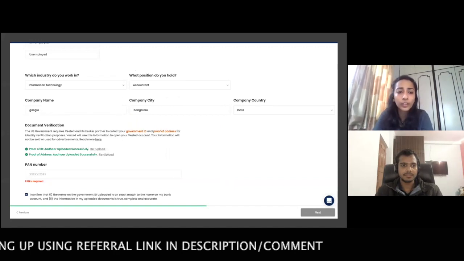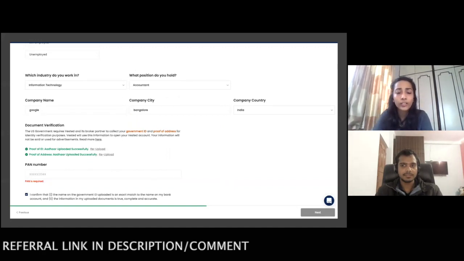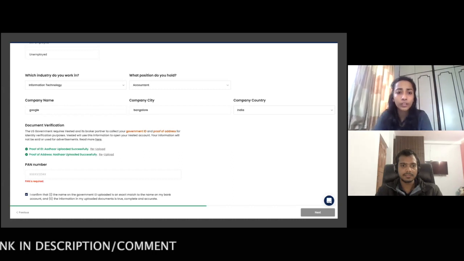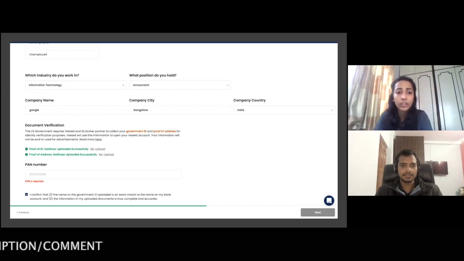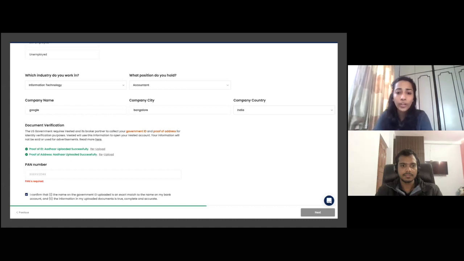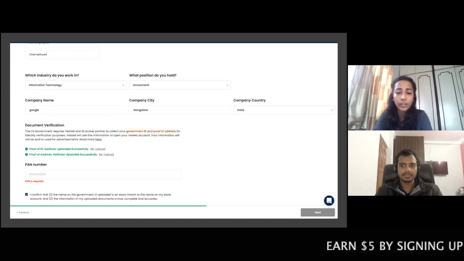Here, if you see in green, your Aadhaar card has been uploaded successfully and it is in the process of verification. You just have to enter your PAN card over here and your company name, your company city and country, and click on I confirm that the government ID is the correct ID which you have uploaded, and just click on the next option.